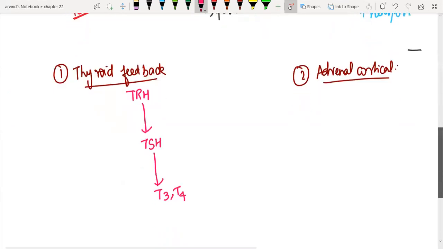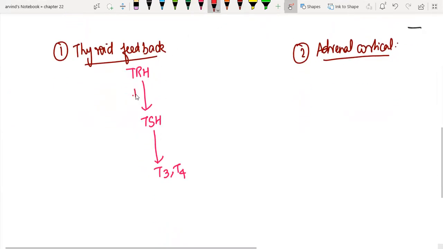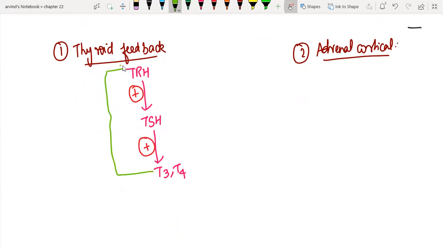So when there is TRH, yes, it is going to stimulate the release of TSH. So it's a positive signal. TSH, again, a positive signal. But this T3, T4 has a negative effect on TRH. What I'm trying to convey here is, suppose I need 100 units of T3, T4 in my blood. What will happen? This deficiency of thyroid is sensed by our body. That signal is sent to the hypothalamus, and from the hypothalamus we have TRH stimulating TSH and in turn stimulating T3, T4. So gradually there is an increase in the thyroid levels.